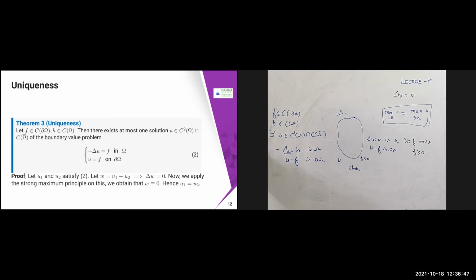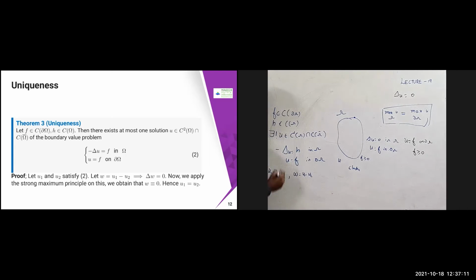In this case, I have to prove that there is a unique solution, that is, at most one solution. Let us assume that there are two solutions, u1 and u2, of this equation. That means I am going to define w equal to u1 minus u2. Then what is it going to satisfy?